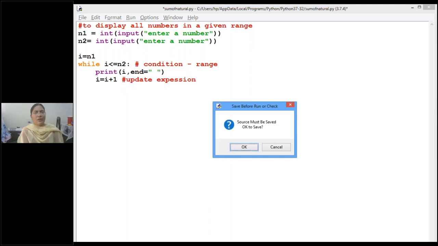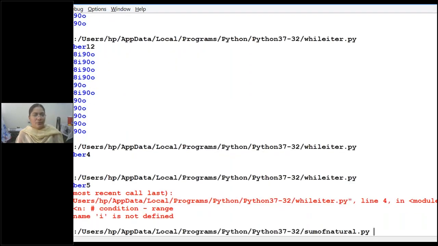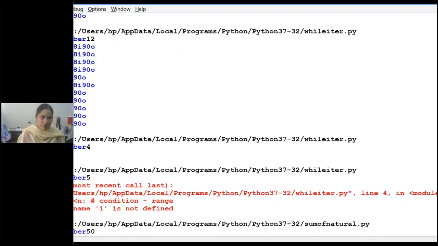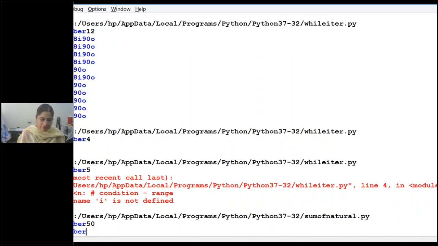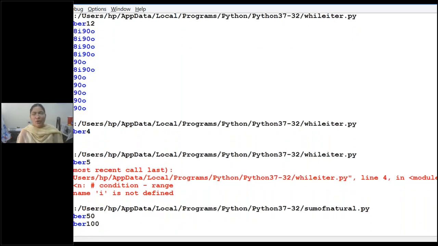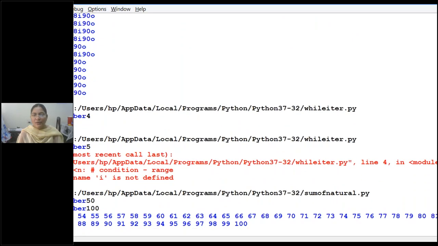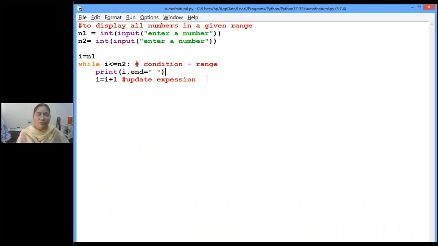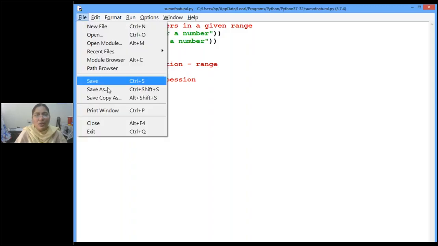Is it clear, children? So now you see, if I have given a number 50 as the starting number, from 50 up to 100, I got all the numbers displayed. Yes or no? Right. This is within a while loop without any condition, because I want all the numbers within this range. Next I want to display all the even numbers.